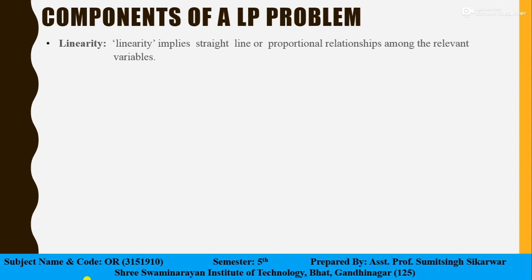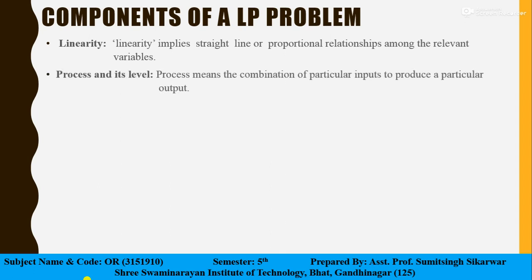Our next component is process and its labels. Now process means the combination of a particular input to produce a particular output. In a process, factors of production are used in fixed ratios depending upon the technology, and as such no substitution is possible within a process.